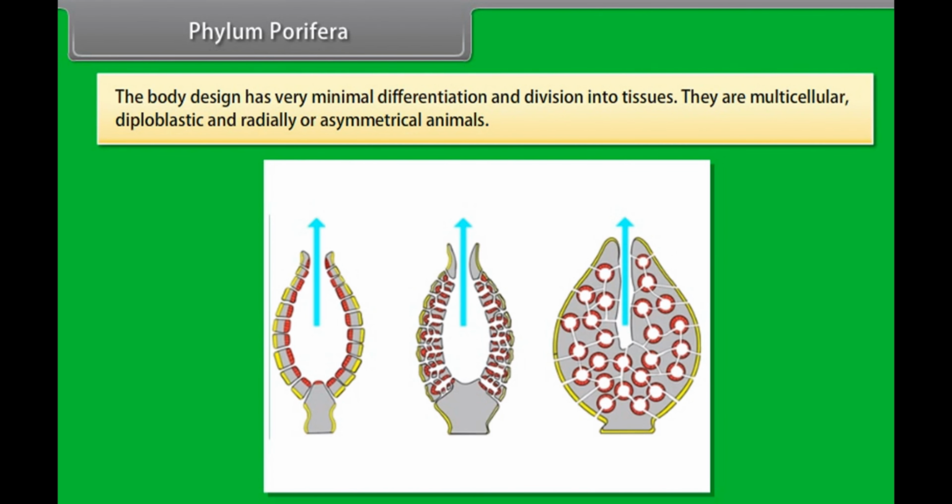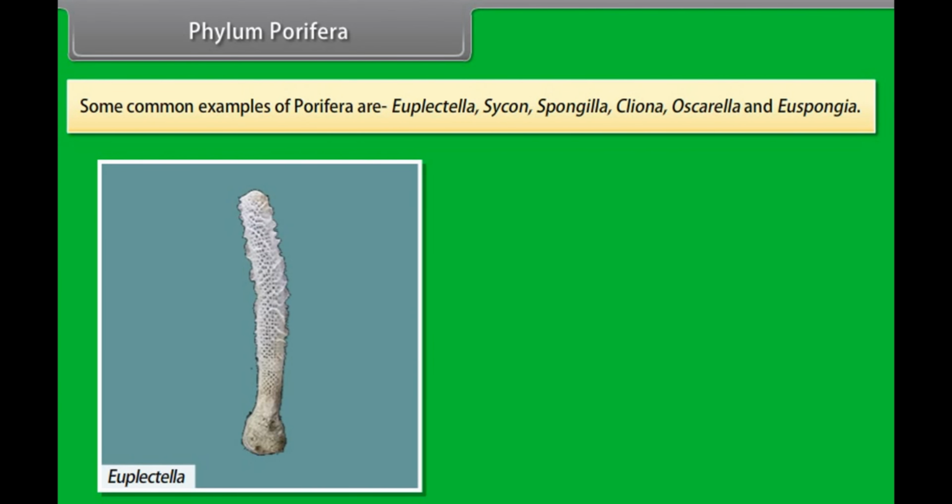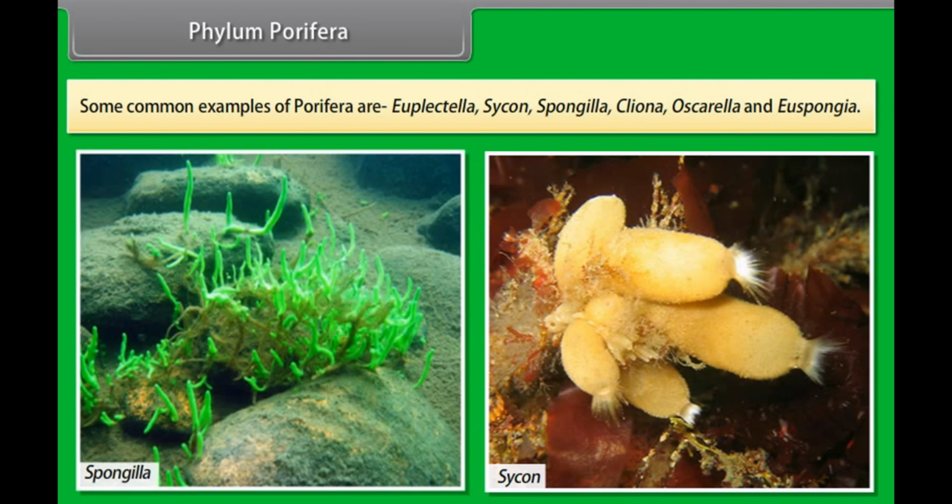The body design has very minimal differentiation and division into tissues. They are multicellular, diploblastic, and radially symmetrical or asymmetrical animals. Some common examples of Porifera are Euplectella, Cycon, Spongilla, Cleona, Oscarella, and Euspongia.